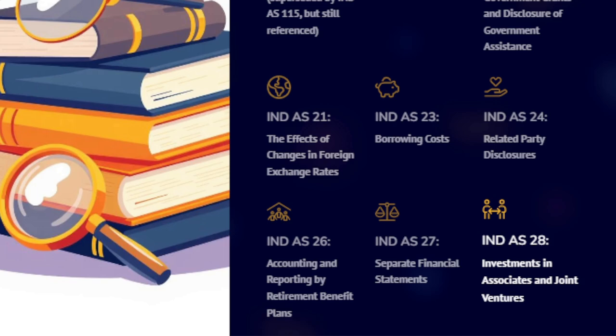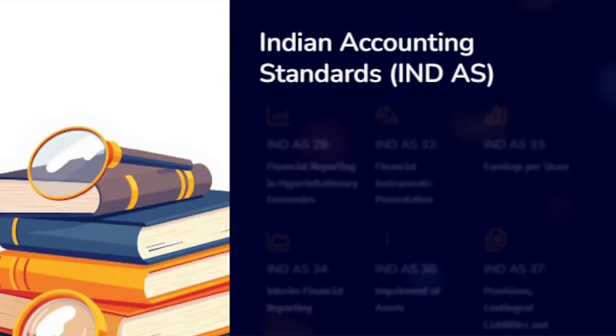IND AS 28, Investments in Associates and Joint Ventures, prescribes the use of the equity method to account for investments in associates (significant influence) and joint ventures (shared control).